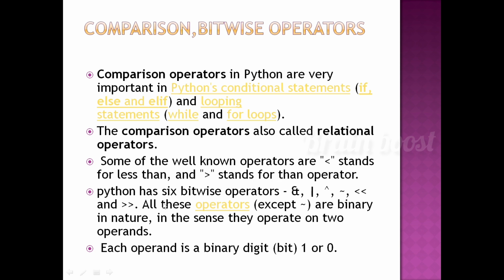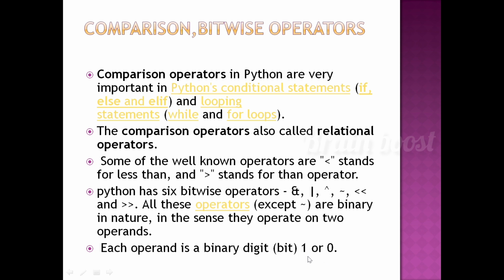Python has 6 bitwise operators. All these operators except tilde are binary in nature, in the sense they operate on 2 operands. Each operand is a binary digit, a bit, 1 or 0.